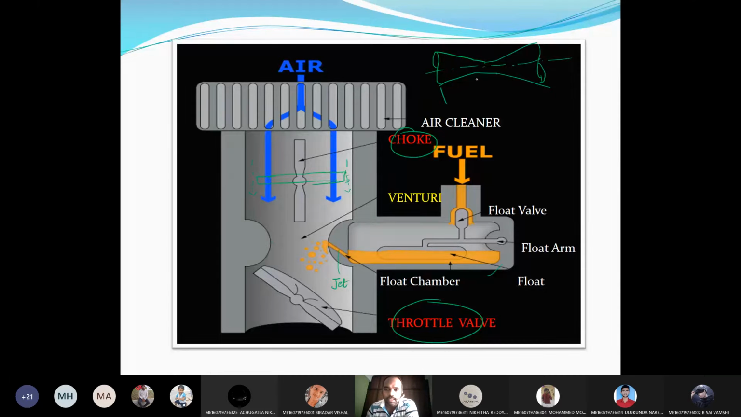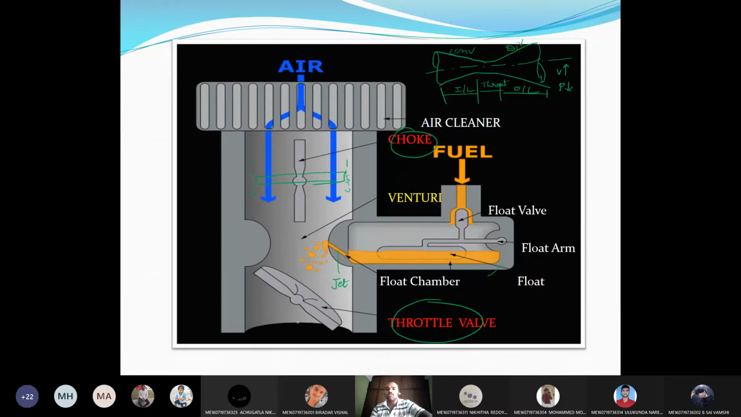This is the inlet section, the inlet of the venturi, and this portion is the throat where the area is minimum, and this is the outlet. We can say this is the converging passage and this is the diverging passage. If you see from inlet to throat, the area is decreasing. Once the area decreases, what happens to the velocity? Velocity is increased and pressure will be decreased.